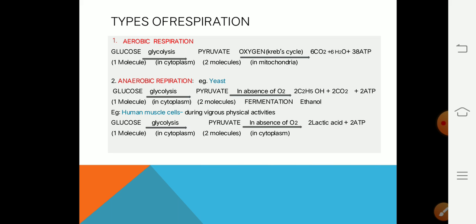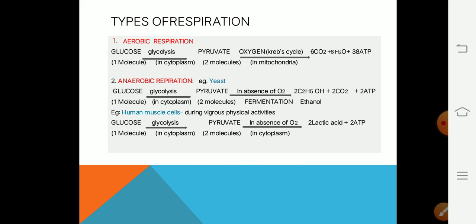Now in the absence of oxygen, it enters into the breakdown. The process is called fermentation, and it produces ethanol. Two molecules of ethanol, the chemical formula is C2H5OH, two molecules of carbon dioxide, and only two molecules of ATP.